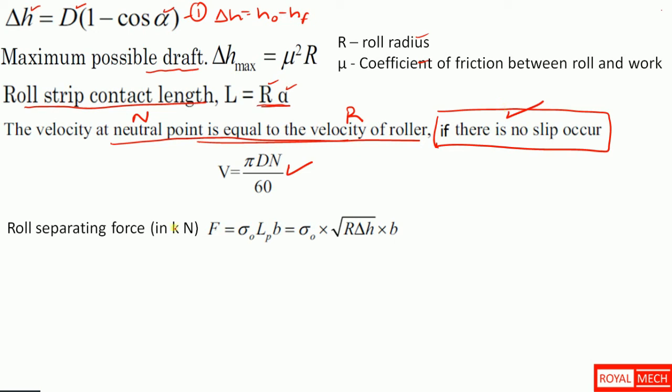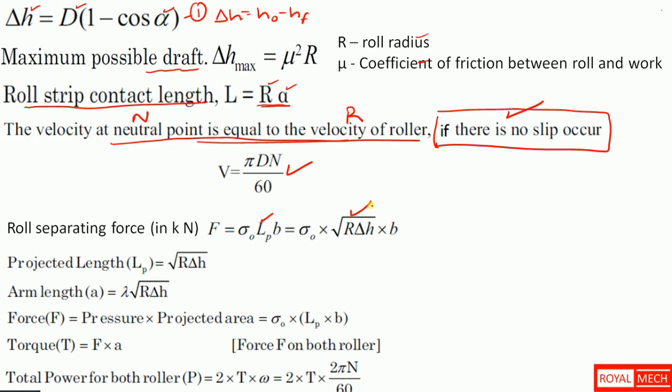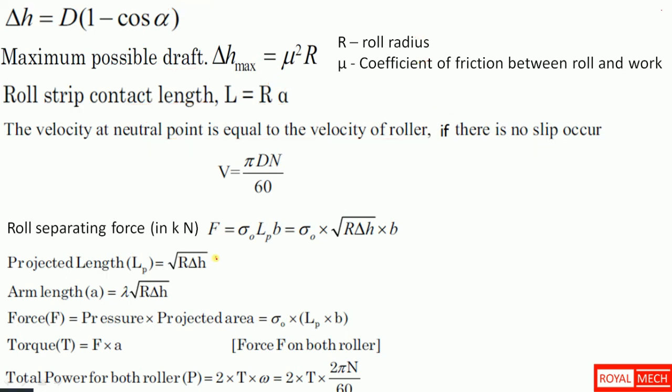Roll separating force F equal to rho naught times projected length times width. We have projected length LP equal to square root of R into delta H. This is for projected length, this is for arm length, and for force, torque, and the total force.